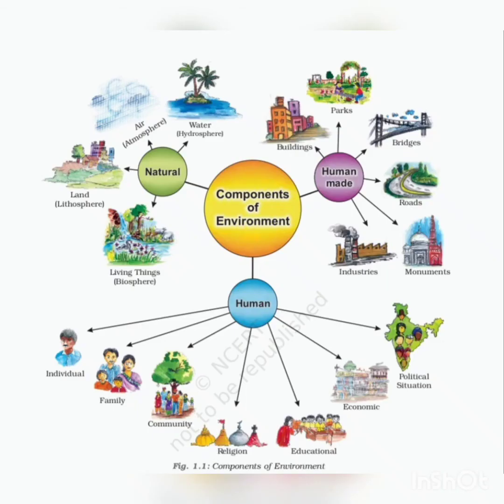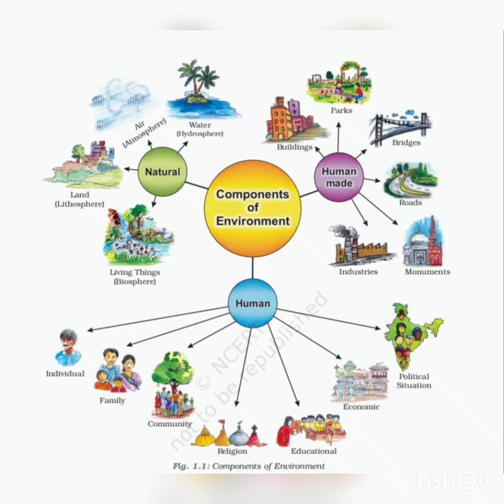Next, components of environment. There are three components of our environment: natural, human-made, and human beings. Land, water, air, plants, and animals comprise the natural environment. You are familiar with the meaning of lithosphere, hydrosphere, atmosphere, and biosphere from your previous classes. Examples of human-made components: buildings, parks, bridges, industries, roads, and monuments.